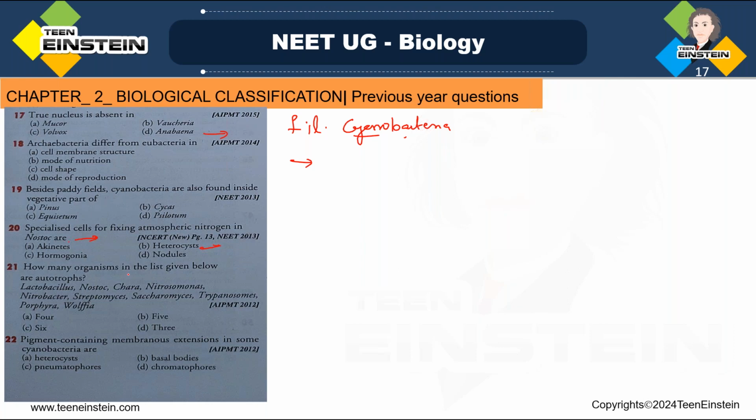And next, question number 21. How many organisms in the list given below are autotrophs? See here they have given a list of organisms: Lactobacillus, nostoc, Chara, then nitrosomonas, nitrobacter, streptomyces, saccharomyces, trypanosoma, porphyra, wolffia. Among these, how many are autotrophs, or can synthesize their own food?